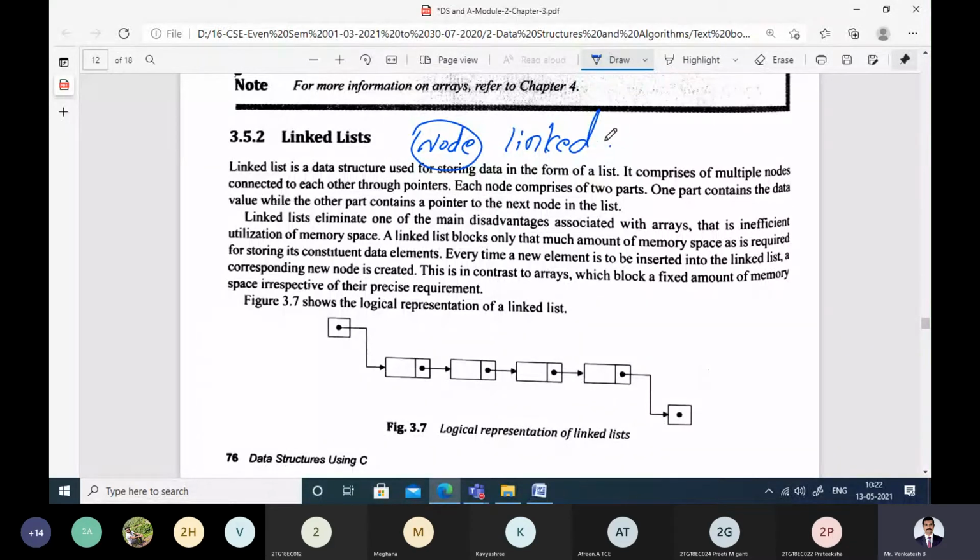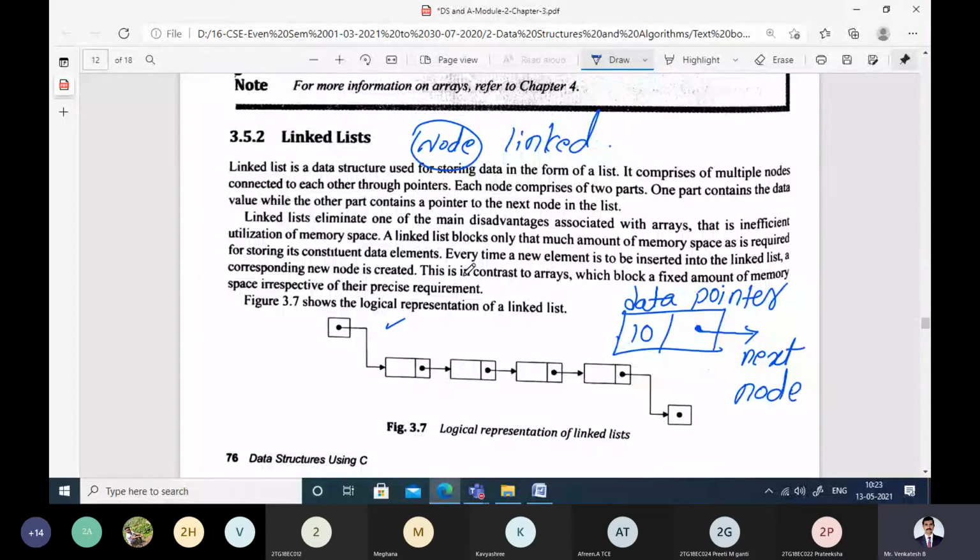Every node in the linked list contains at least two parts: this is the data part and this is the pointer part. The data part will contain the actual data. The pointer part will always point to the next node. This is one diagrammatic representation of the linked list. This is the starting pointer. This is the first node, second node, third node, and so on.